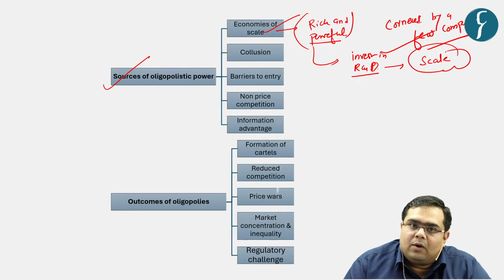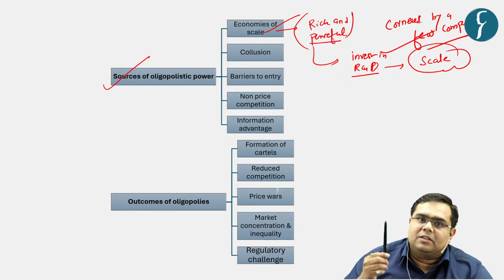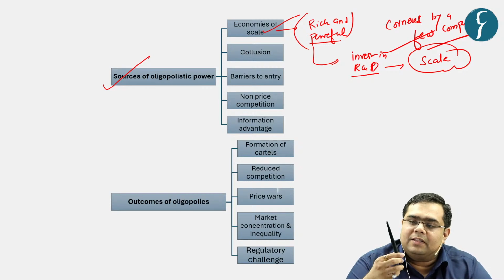They don't play on the profit margins. They keep their profit margins very low, but they play on the economies of scale. For example, if you have to purchase this pen, the company will not be taking a big margin. Let us say this pen is of 10 rupees. The company will not take a profit margin of 5 rupees per pen.